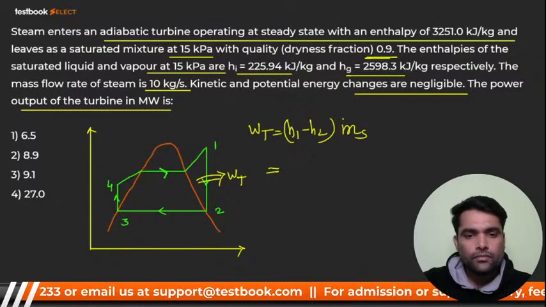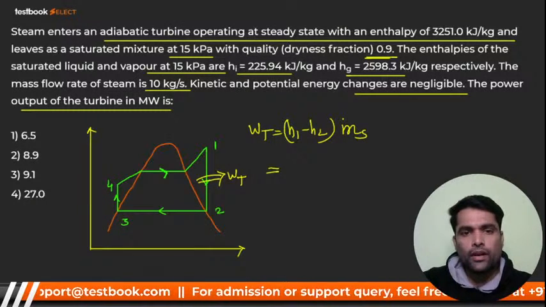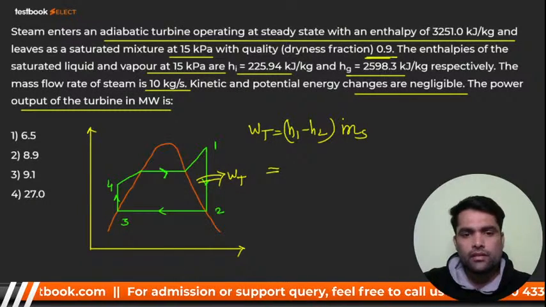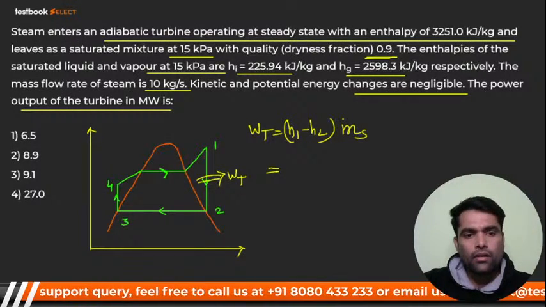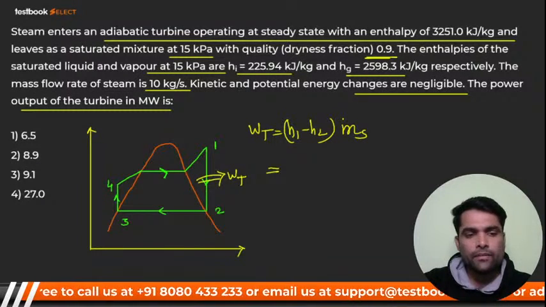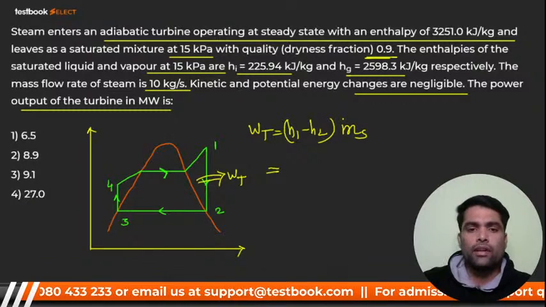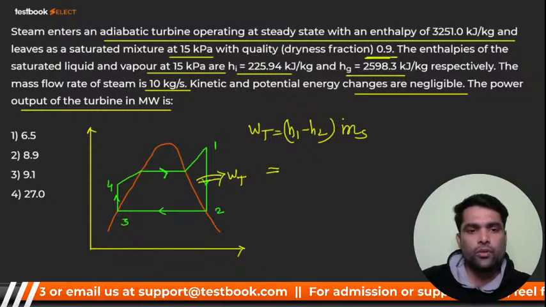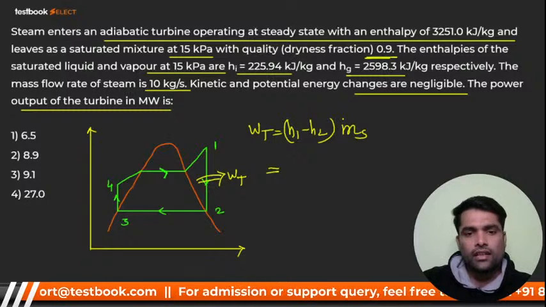So it's going to be a very easy question. It should be 2800 minus 1800. No, it's not like that. Power, sorry. So what should be the answer, guys? Be fast. Now see, we know about H1. H1 is Hg, and it is 3251, given in the question.